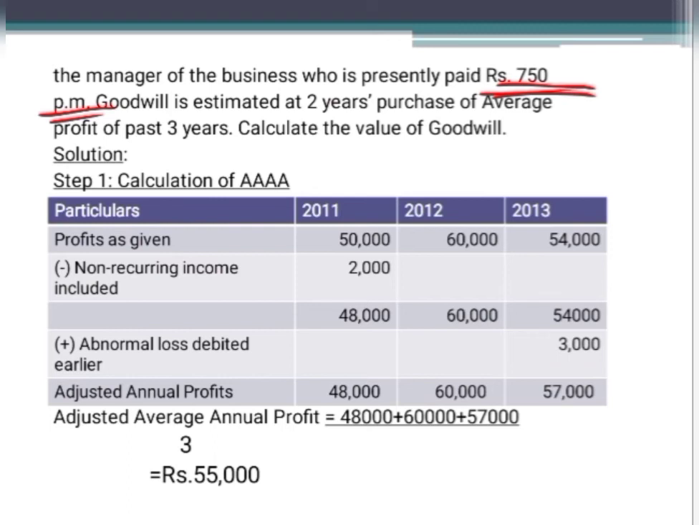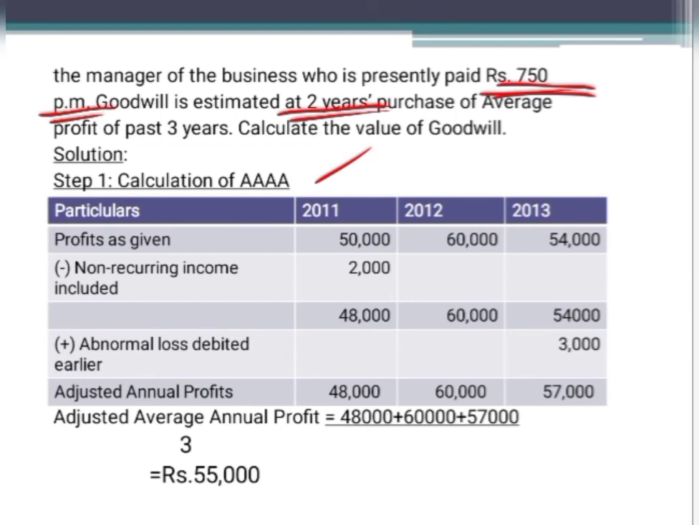First step for the calculation of adjusted average annual profits, then second step for calculation of average future maintainable profit, and in the third step, after calculating average future maintainable profit, we are going to multiply the number of years of purchase, and here it is 2 years purchase, nothing but 2 times. Okay, now let's see how to calculate the adjusted average annual profit in the first step.